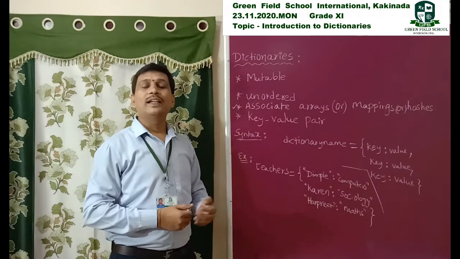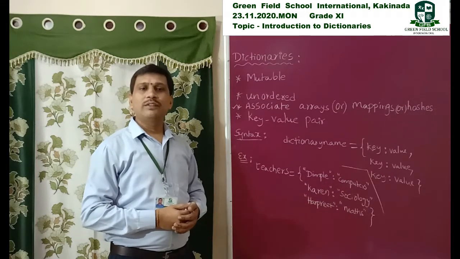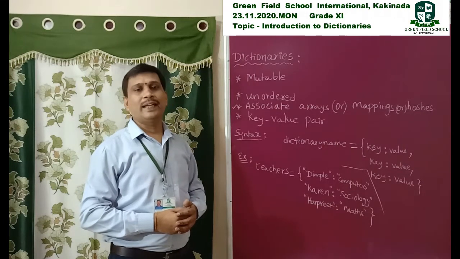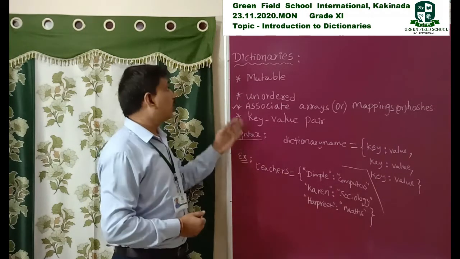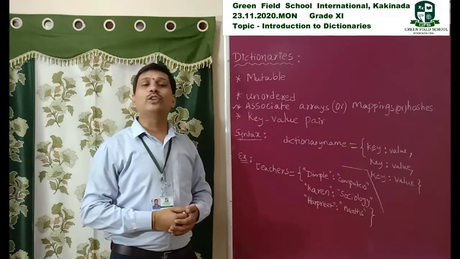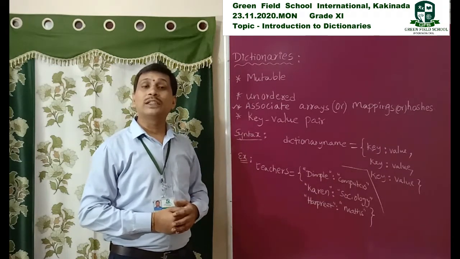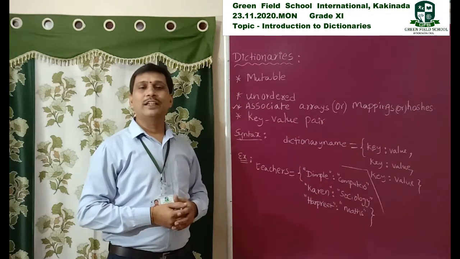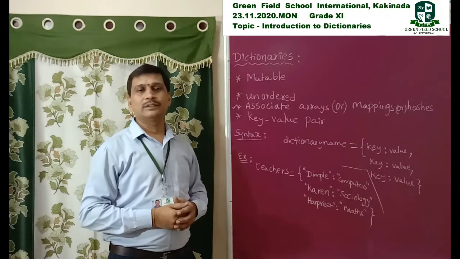You know very well what is meant by array. It is a group of data items with the same name, that is called an array. That's why it is called associative arrays or hashes or mappings. So a dictionary consists of key value pairs, not like strings, tuples, or lists. It is different from the remaining objects of Python.